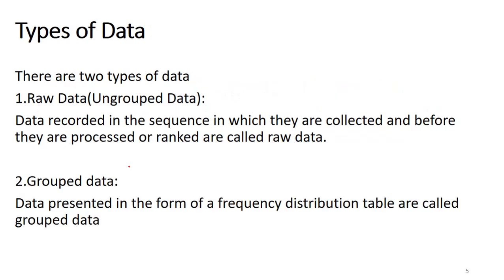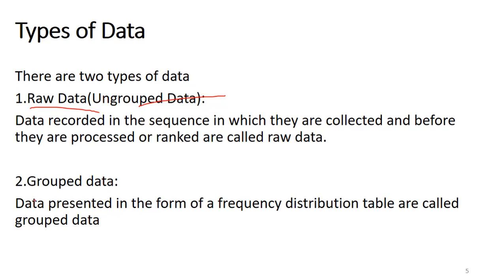Now you can see what the types of data in statistics are. There are mainly two types of data. Number one is raw data, number two is grouped data. Raw data is also called ungrouped data. Data recorded in the sequence in which they are collected and before they are processed or ranked are called raw data. For example, the number of students in a first class, in a second class, in a third class belong to raw data.